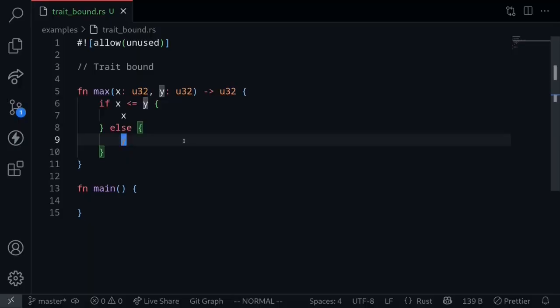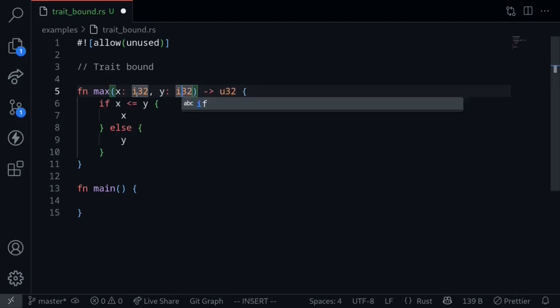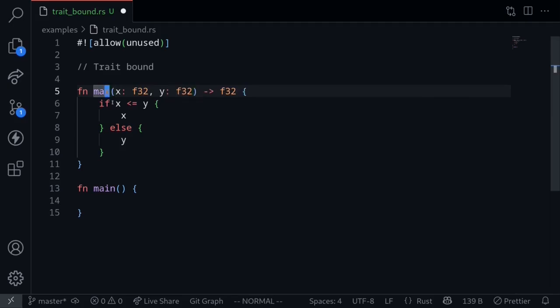Let's talk about trait bound. Trait bound is a way to tell the Rust compiler that a type implements a trait. This becomes necessary when you work with generic functions. So for example, let's say that we have a function called max. It will take in 2 u32 as inputs and then return the maximum of the two values x and y. This function should also work with other number types such as i32 and floats f32. So we want to make this function into a generic type. Let's do that by creating a type placeholder, let's say t.